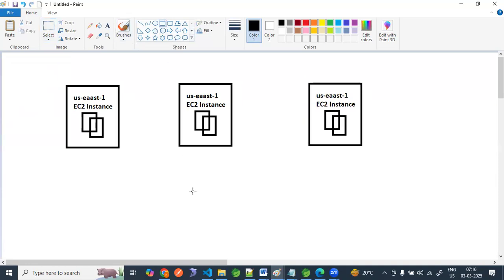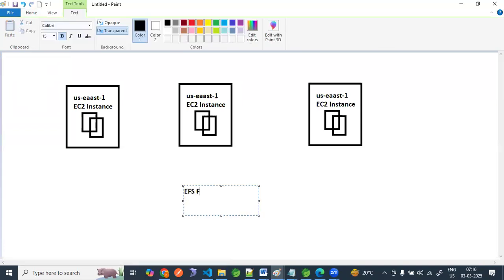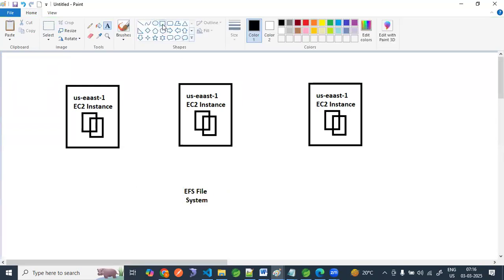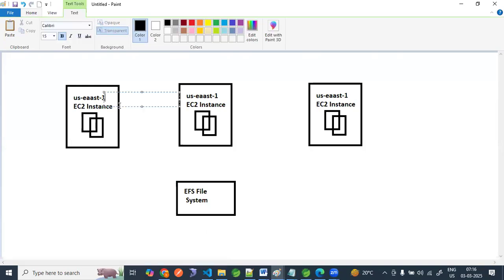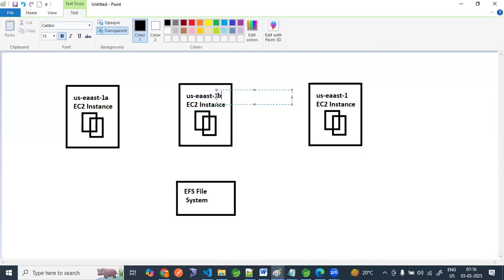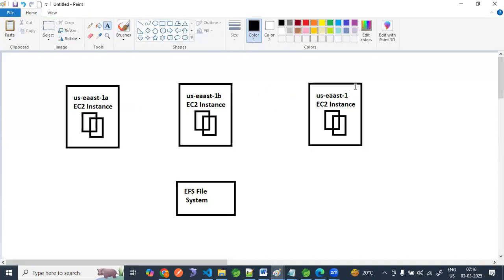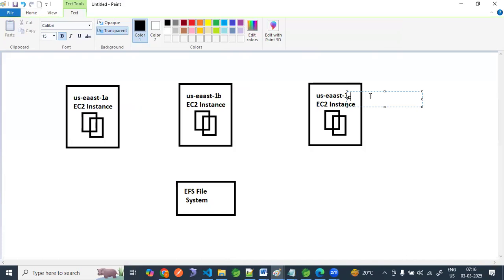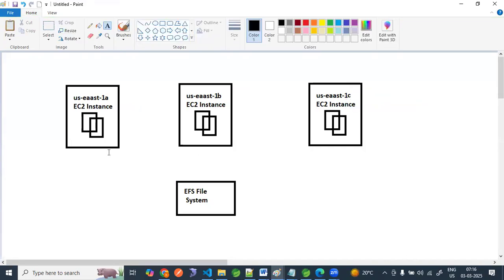And this is our EFS file system, here we have created our EFS file system. This is belonging to 1A, this is belonging to 1B, and this is belonging to 1C. We can use these in multiple zones.